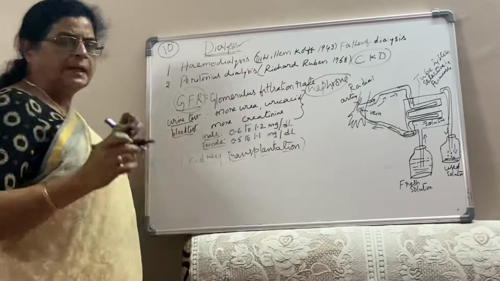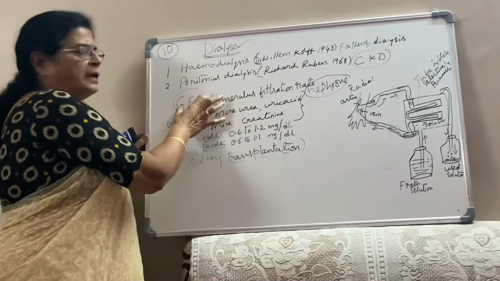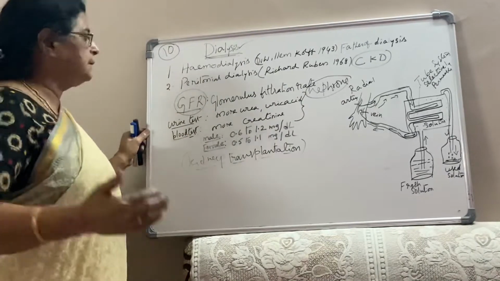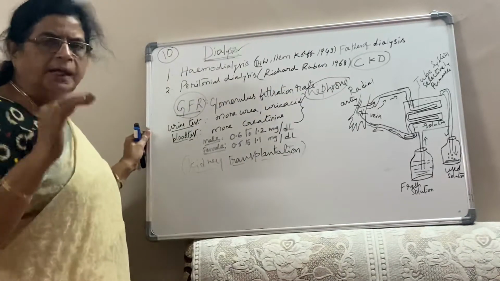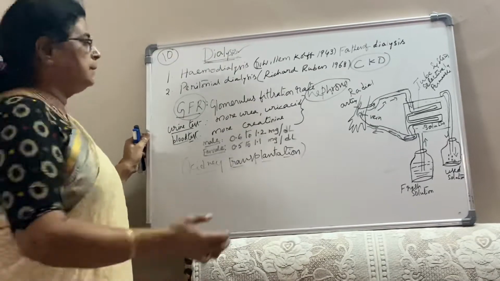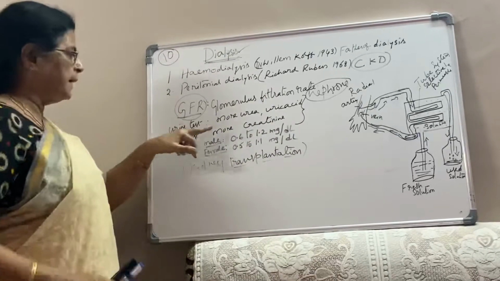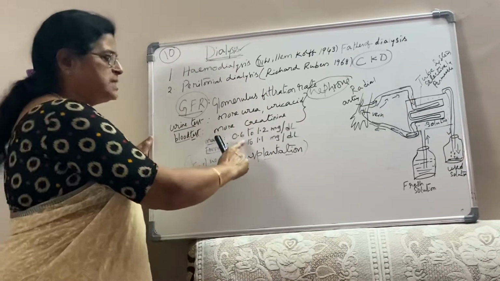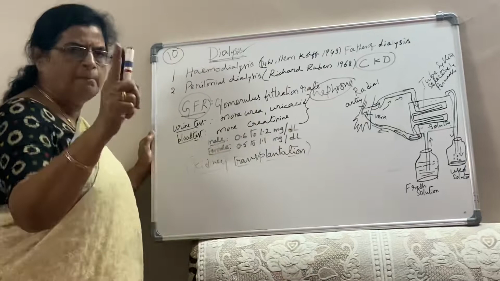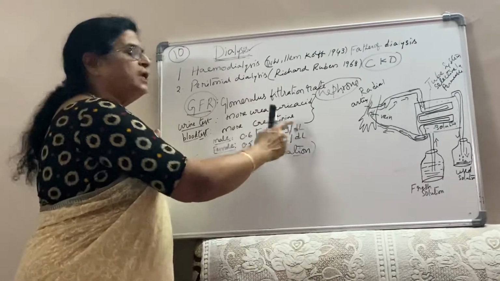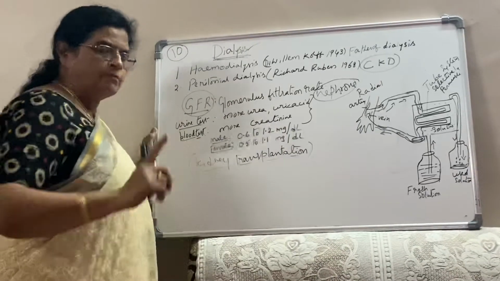So the next one is dialysis. Dialysis is needed when the kidneys are not functioning properly, that is, when the GFR is less than 15%. Then the kidney damage will be more and more, and the accumulation of creatinine in the blood will increase. Normally, the creatinine count should be 0.6 to 1.2 milligrams per deciliter of blood in males. In females, it is related to muscle functioning, and is 0.5 to 1.1 milligrams per deciliter.